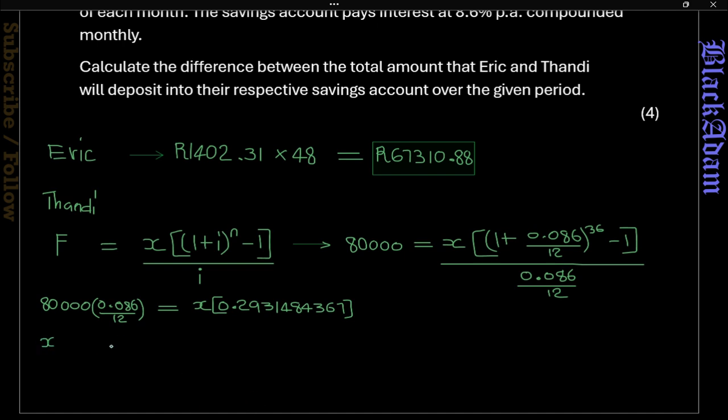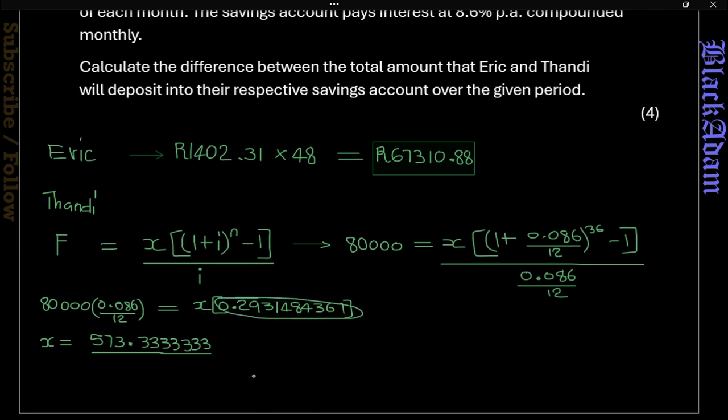We don't want to round off because it's going to confuse us and we'll get different values. So x is going to be that information over, it's supposed to be over 80,000.